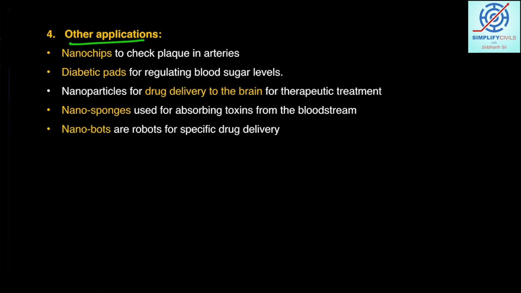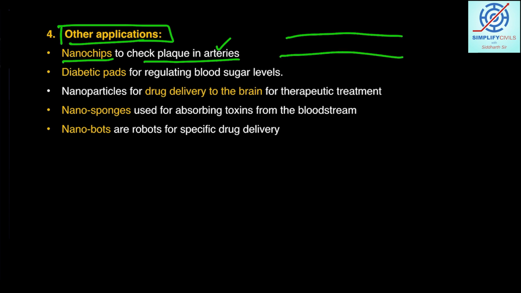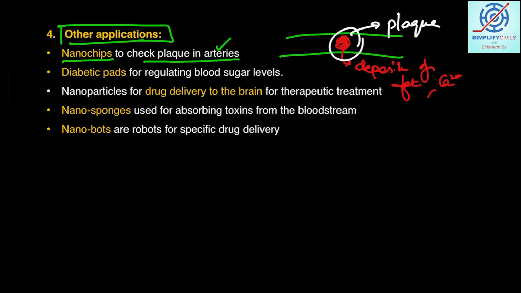If we talk about other applications, there are nanochips, which can be used to check the plaque in the arteries. Arteries are blood vessels, and the cells would be there inside. But if an artery is blocked because of the deposition of fat, or maybe the deposition of calcium ions, then this blockage is called plaque. These nanobots or nanochips can reach here and clear the path. So that is why we are saying these nanochips can help in checking the plaque in the arteries.